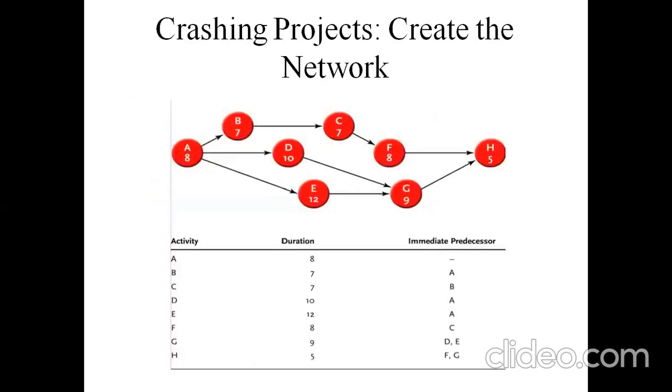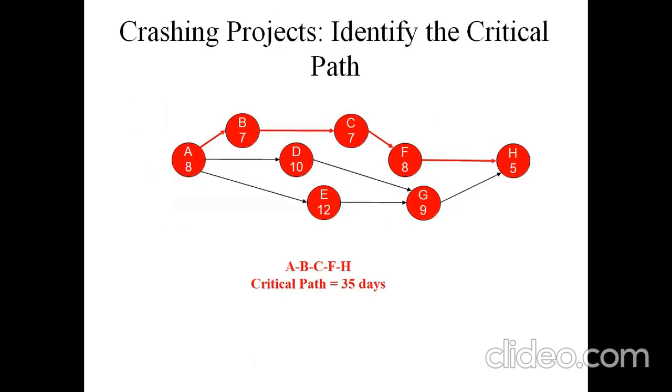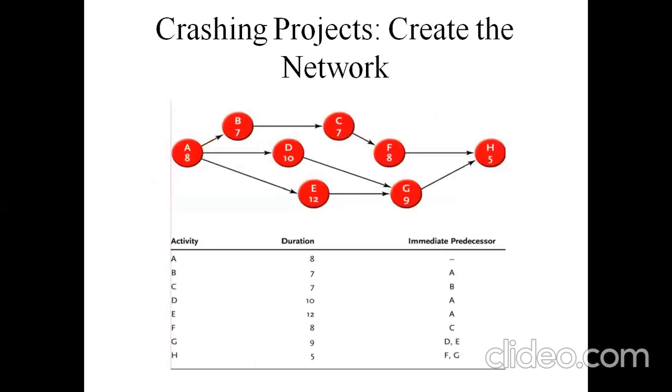So create a network diagram and estimate the cost for each activity, and identify the critical path for the maximum durations required for the project to be completed. Here we have a typical project.